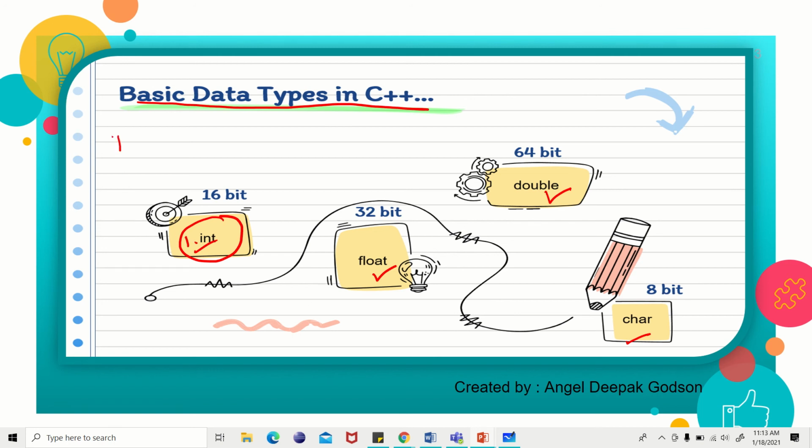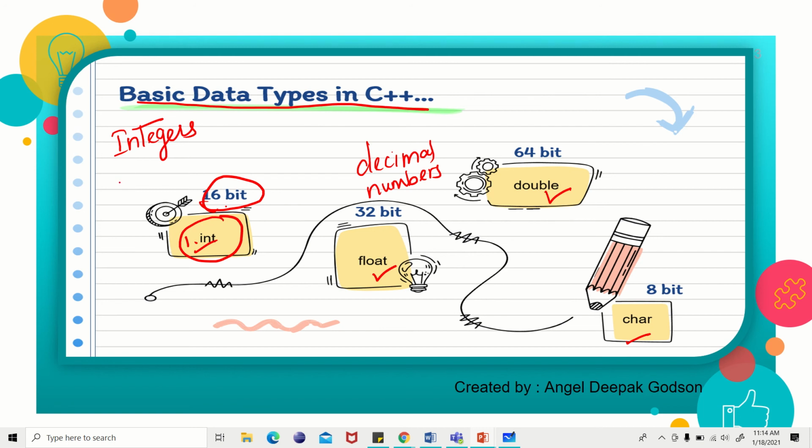It is called the integer. Integers. Float means decimal numbers. Okay, can you see something? It is written 16-bit. What is meant by that? Bit is the memory space.